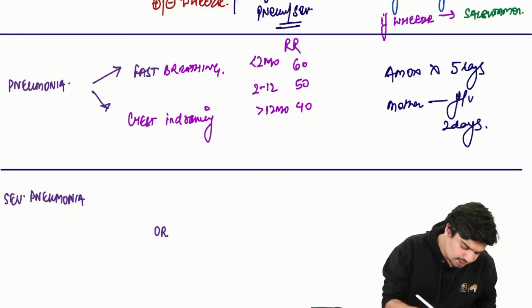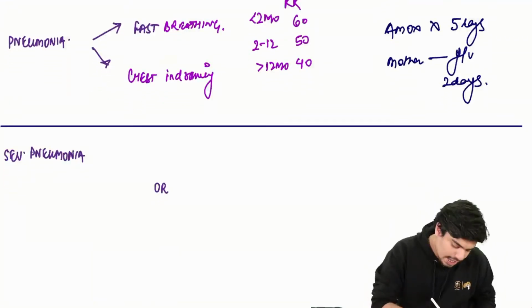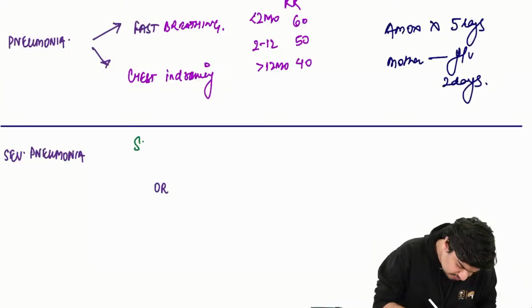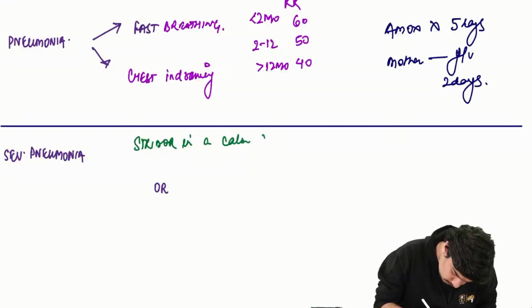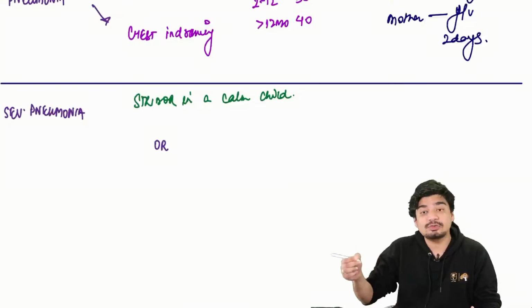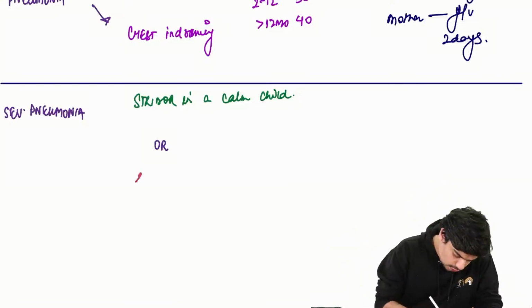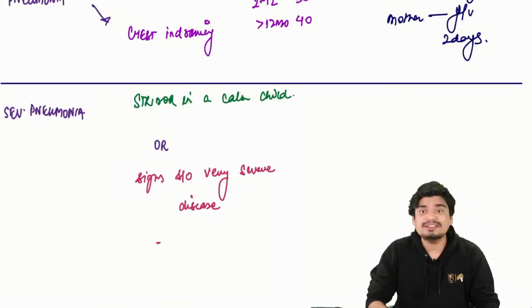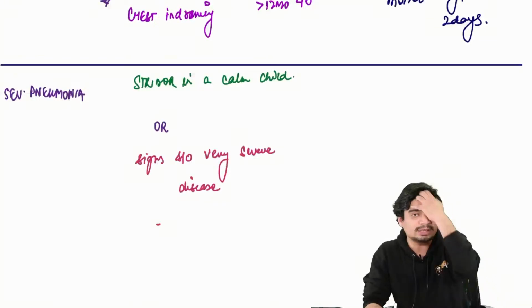As far as severe pneumonia is concerned, in severe pneumonia, you can have what? Either there can be stridor in a calm child, or signs suggestive of very severe disease. So what can be these signs which suggest that there is a very severe disease that might be there?